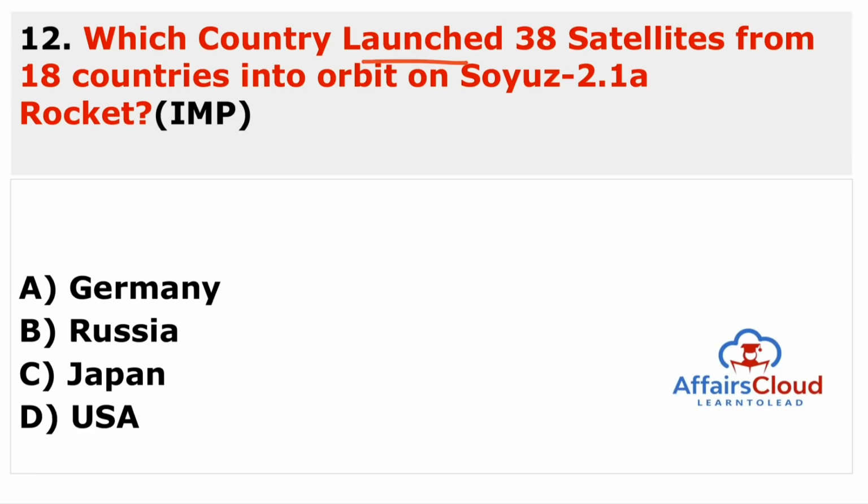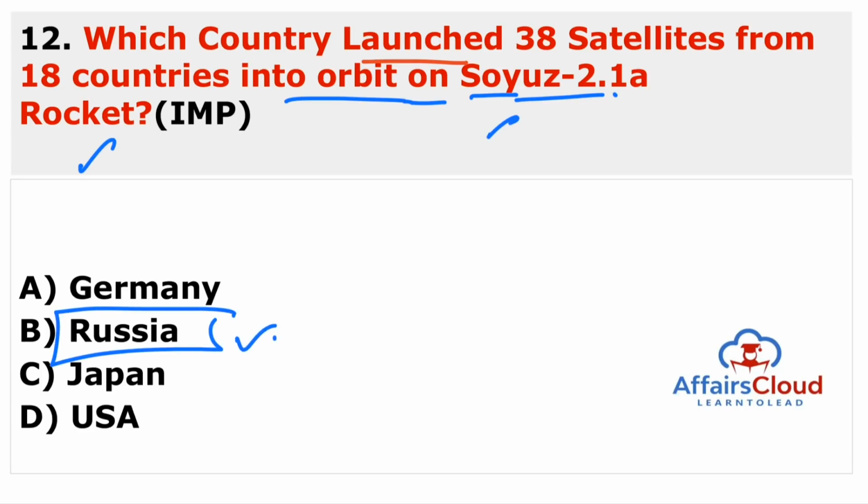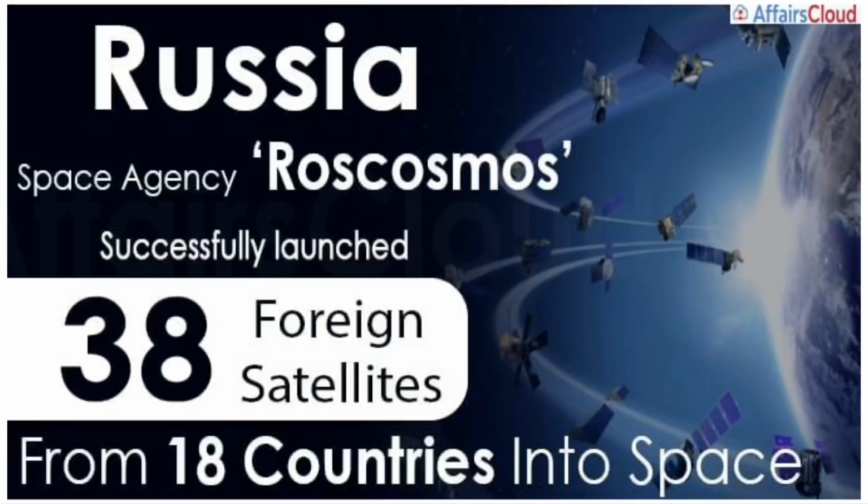Which country launched 38 satellites from 18 countries into orbit on the Soyuz-2.1a rocket? So this rocket belongs to which country? This rocket belongs to Russia. And these are the 38 satellites, but they belong to 18 countries, and they were launched by Russia. Russia's space agency is Roscosmos, and they successfully launched these 38 foreign satellites from 18 countries into space. So just remember the name of the country and the name of the agency which launched these satellites.